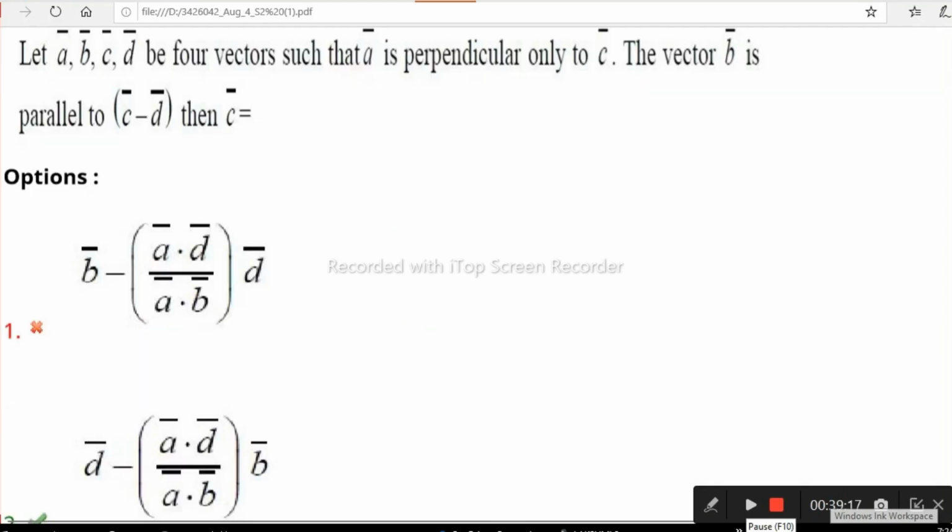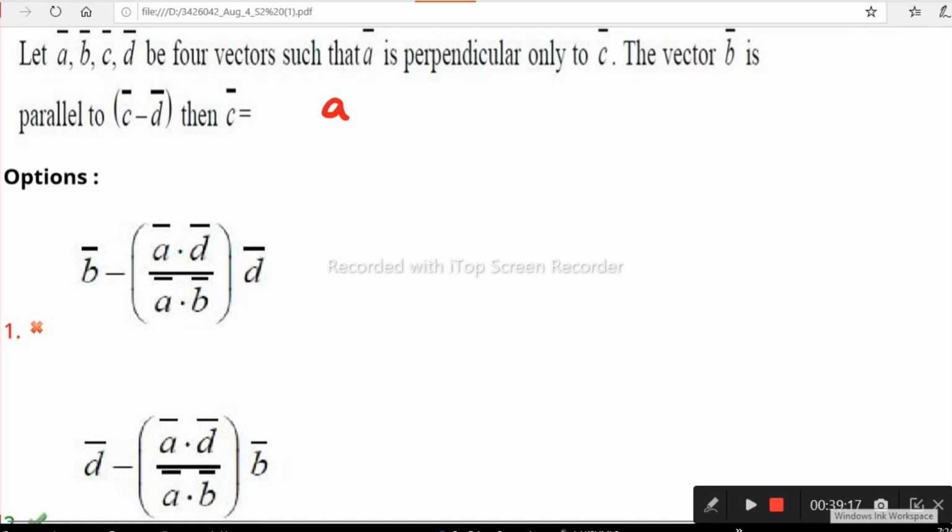Look at this question. What is given? Let A, B, C, D be 4 vectors such that A is perpendicular only to C, and the vector B is parallel to C minus D. Then he is asking for the C vector. What is the first sentence? A, B, C, D are 4 vectors given. And A is perpendicular to C.